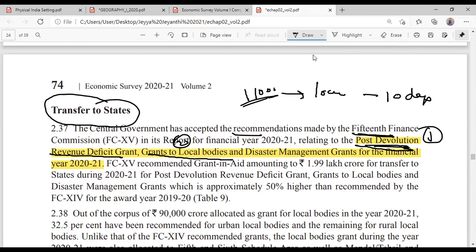Okay, write down. The central government has accepted the 15th Finance Commission recommendations. What are the recommendations? Post-devolution revenue deficit grant, grants to the local bodies, disaster management grants. All this the government has accepted.